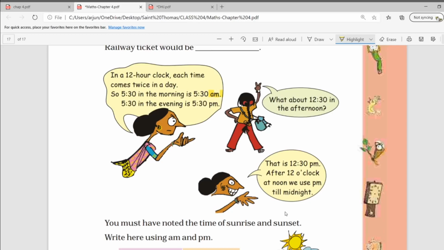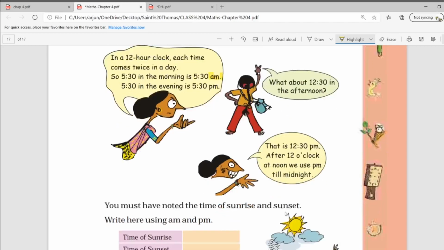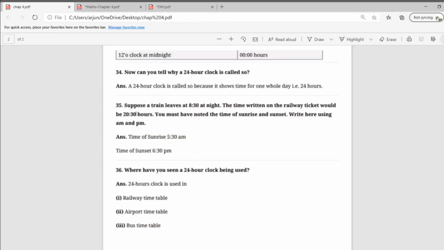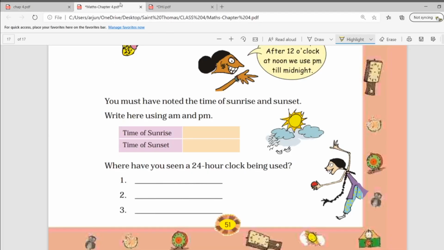From the starting of the day, from 12 o'clock at night to 12 o'clock at afternoon, we use a.m., and after that, from 12 o'clock in the afternoon to 12 o'clock at night, we use p.m. You must have noticed the time of sunrise and sunset using a.m. and p.m. So let's see the answer. Time of sunrise is 5:30 a.m. As we have discussed, in the morning we write a.m., that is 5:30 a.m., and in the evening we write p.m., which is 6:30 p.m.